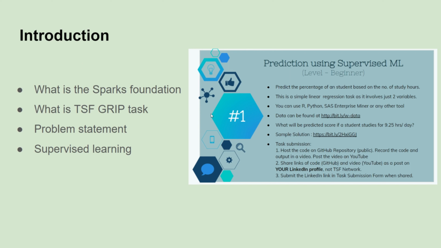While doing an internship here, you are provided with around 8 tasks, and out of these tasks, one can choose any of them and submit it. This is a 1 month internship where you have to submit at least one task, and these tasks are of three different levels: beginner, intermediate, and advanced. For now, I have chosen the first task, which is at the beginner level. Going ahead, I will also complete the other tasks and submit them on YouTube.